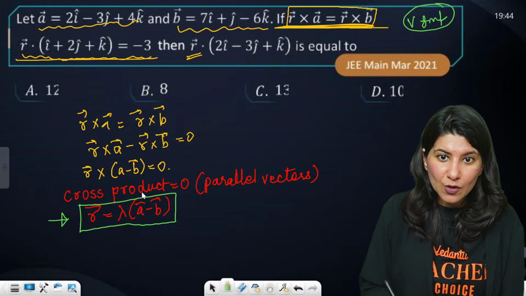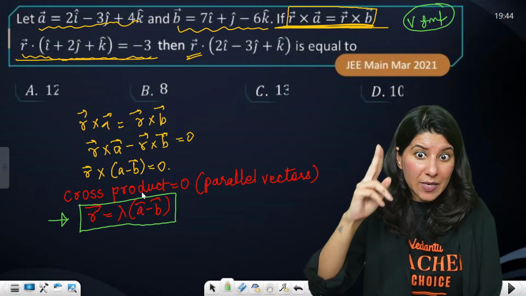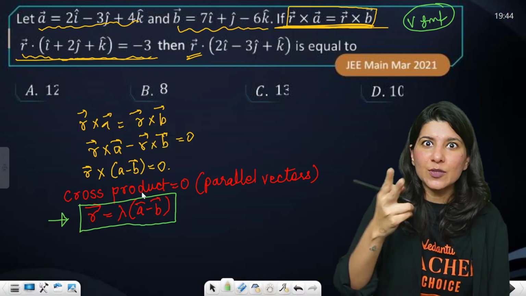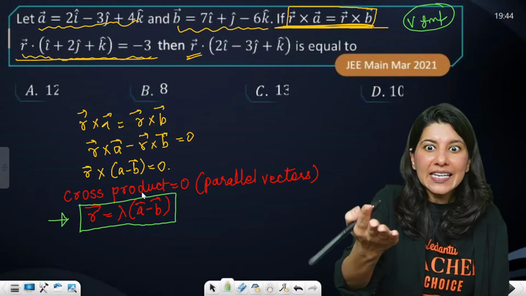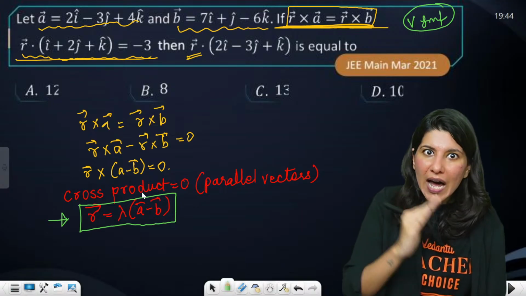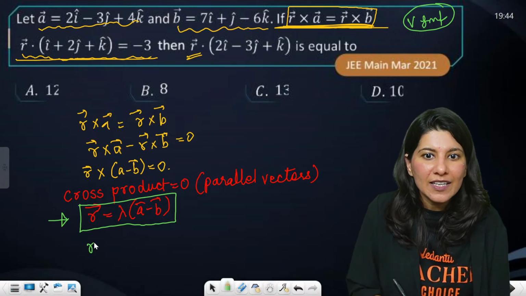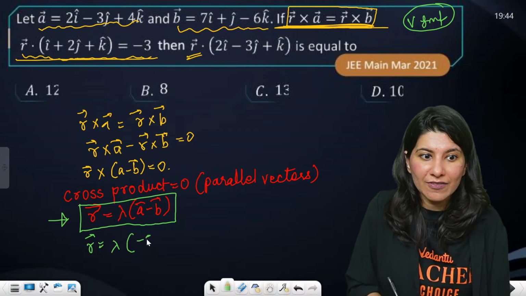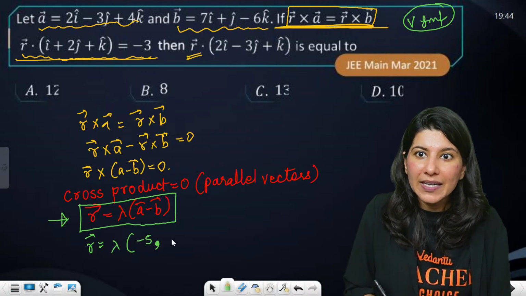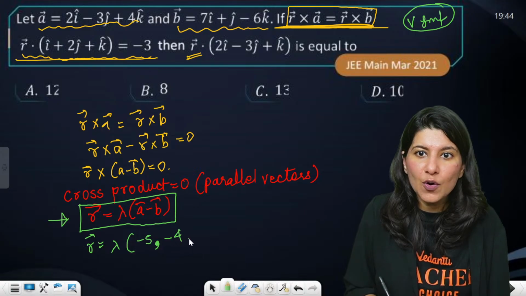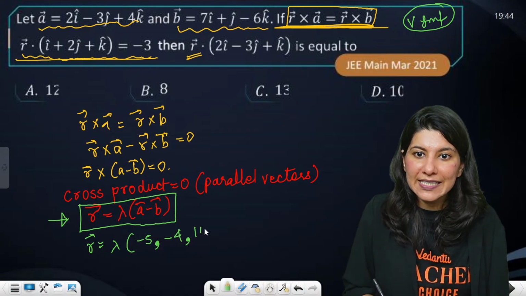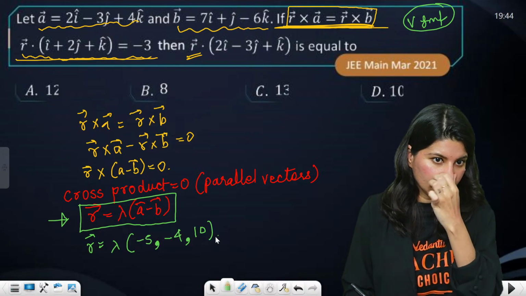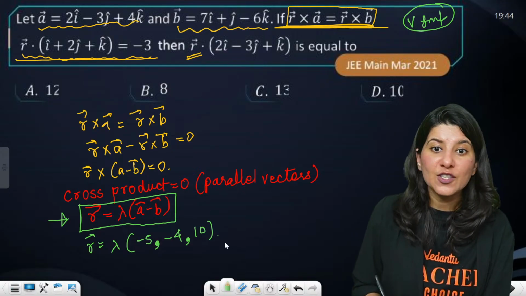So cross product zero means parallel. If two vectors are parallel, remember, A and B parallel means A equals lambda B. So R and A minus B are parallel, so R equals lambda times A minus B. So R will be lambda times A minus B. So minus 5, and minus 3 minus 1, so minus 4, 4 minus minus 6, 10. This is your R vector.